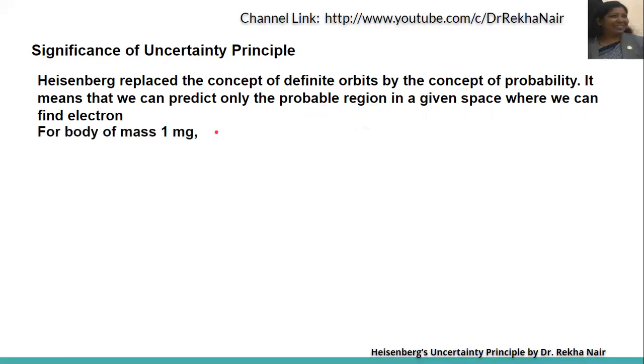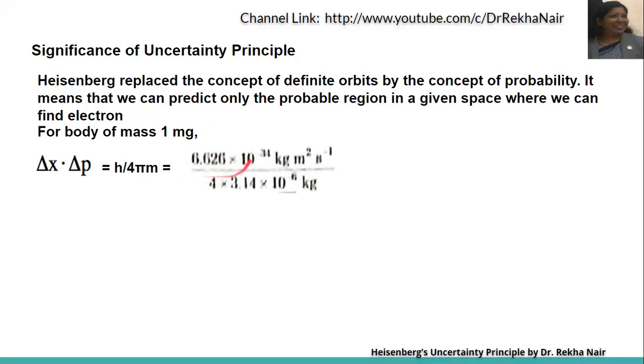For example, for a body of mass 1 milligram, delta x into delta p is greater than or equal to h upon 4 pi m. If we put in the values of h, pi and mass, we get 10 to the power minus 26 meter square per second.